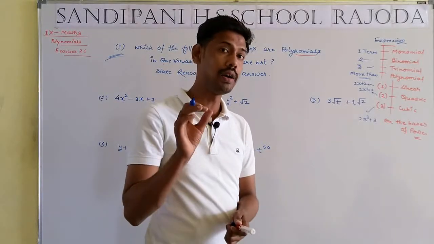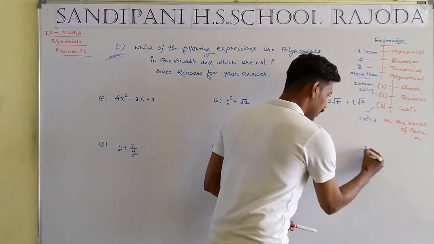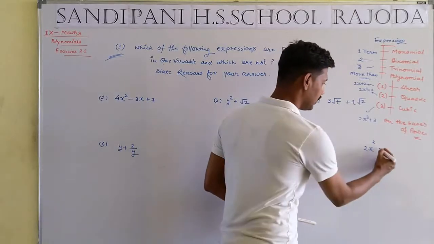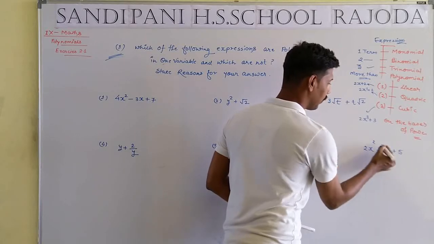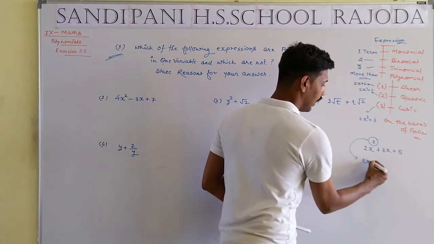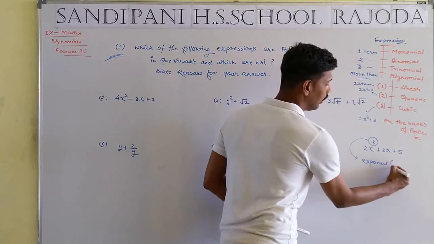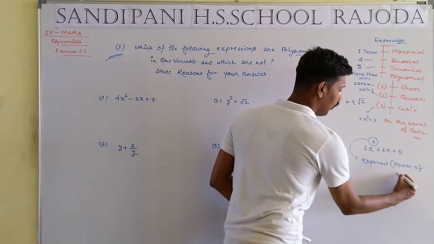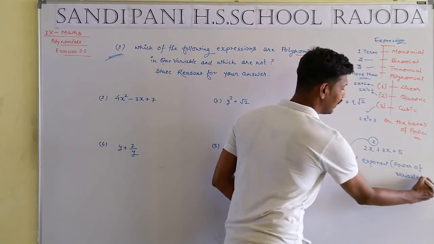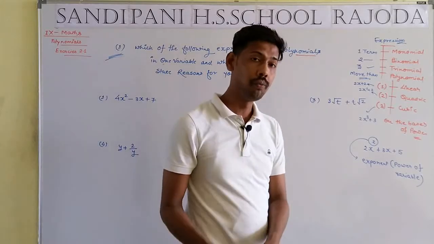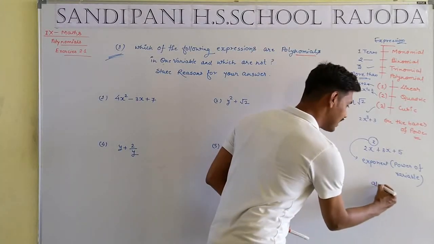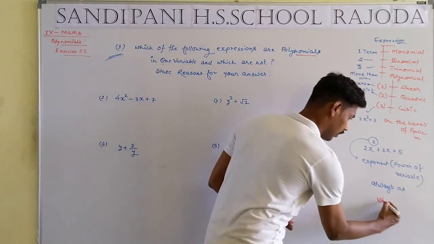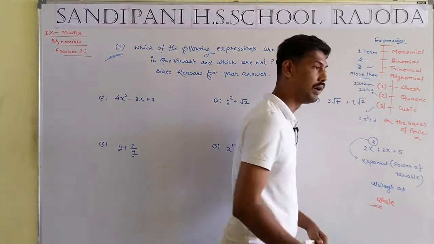Another way, what is the meaning of polynomial? Take a simple example, 2x square plus 3x plus 5, or any example. The exponent, I repeat, the exponent, that means the power of the variable. The important fact is that the power of the variable is always a whole number.